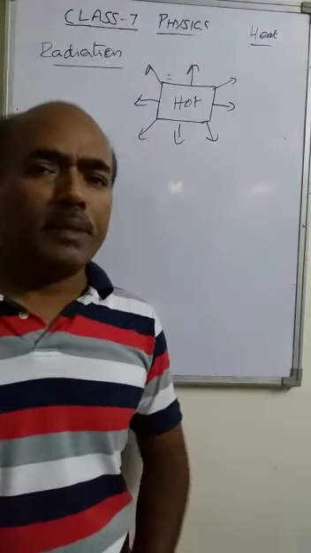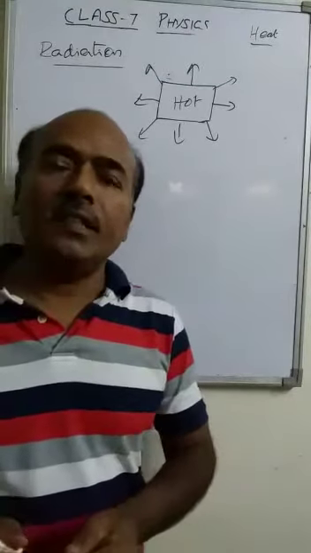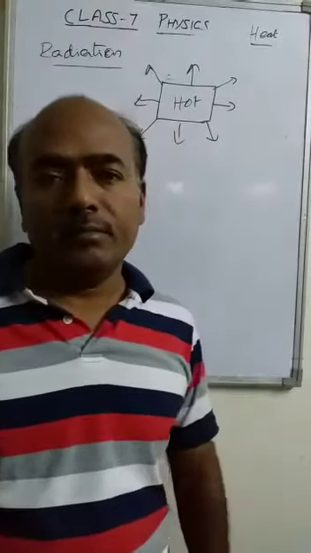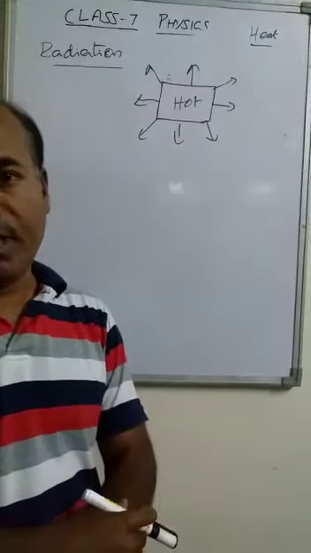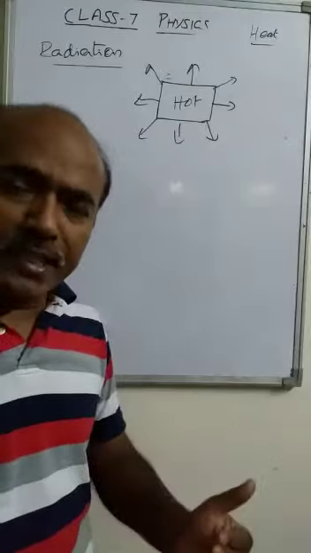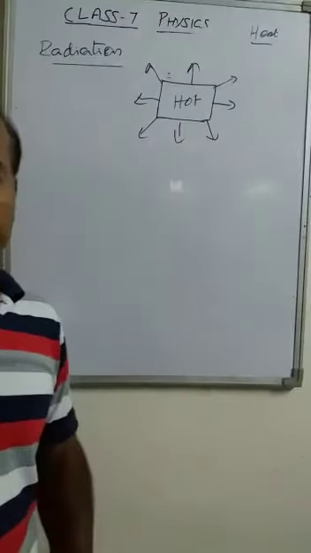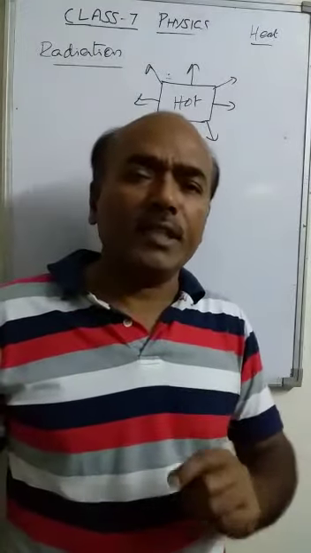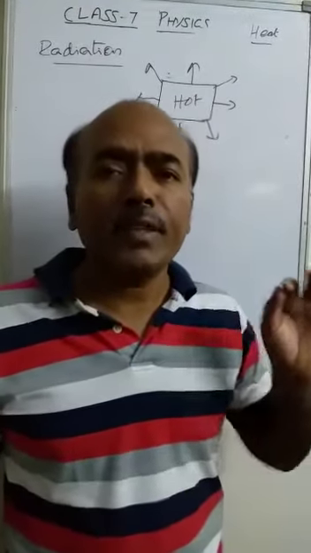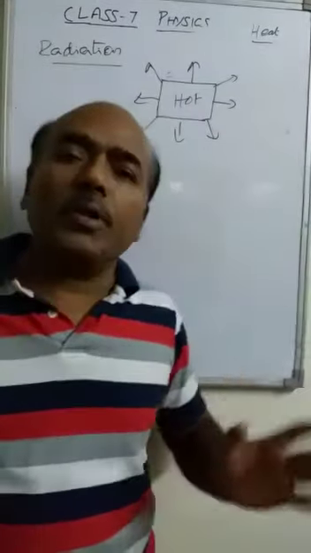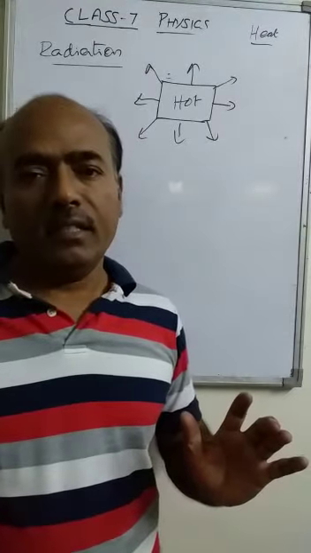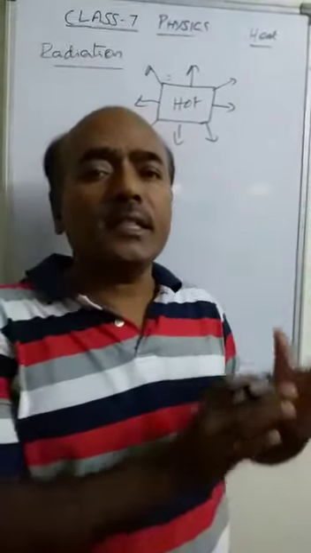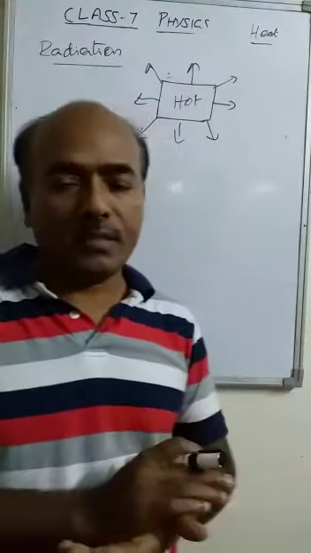If you take the example of the winter season, we use a room heater in our room. From the room heater, what are we getting? Radiation. And one more example: if any person is suffering from fever, their body temperature increases, and in that case also, that person is considered a hot object.